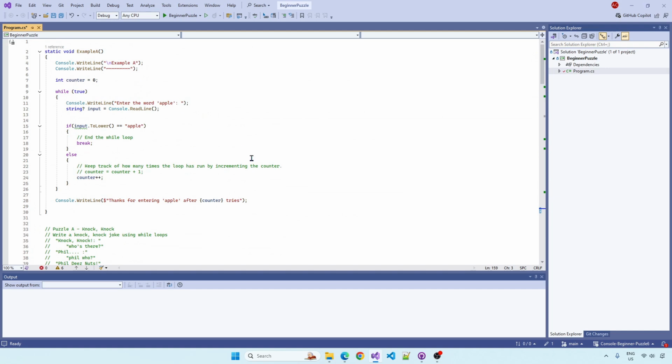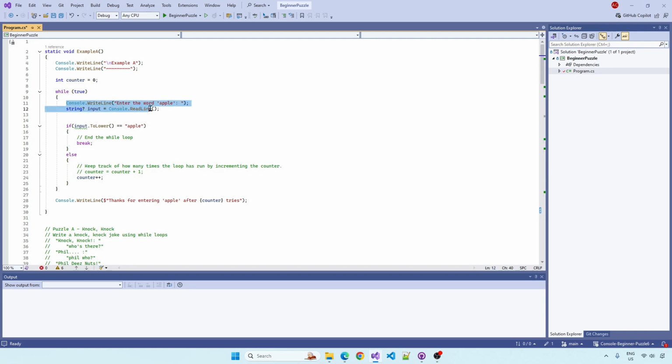So example A, we have a counter and we have a while loop. Now the counter starts at 0. Remember, a lot of stuff with computers starts at 0, not 1. So it goes 0, 1, 2, 3, not 1, 2, 3. So 0, 1, 2, 3 is actually 4 counts if you think about it. So while loop true, this just means the while loop will always run. All the code in here will always run until we hit this break statement, which will end the loop. This is about as simple as a while loop can be. It's always going to run except for when you hit break.